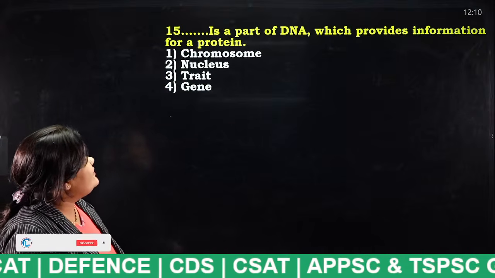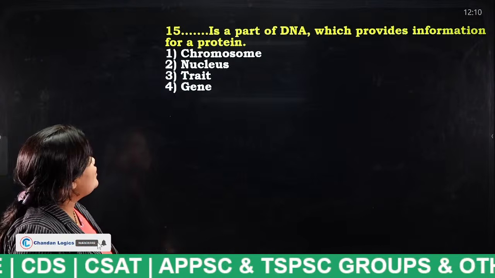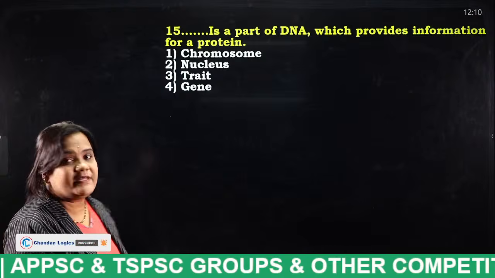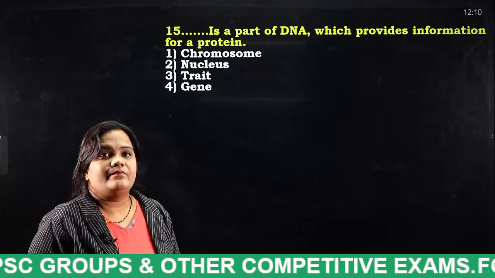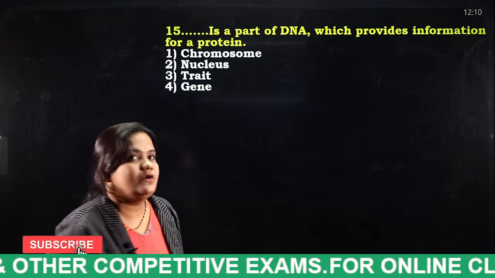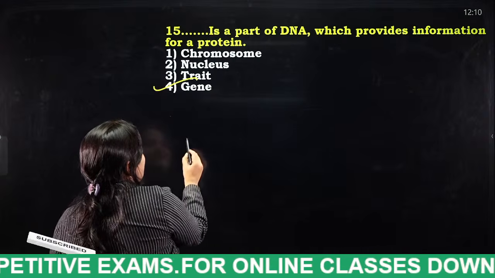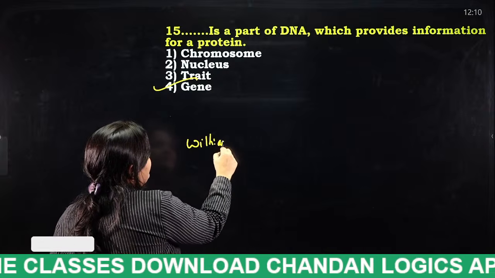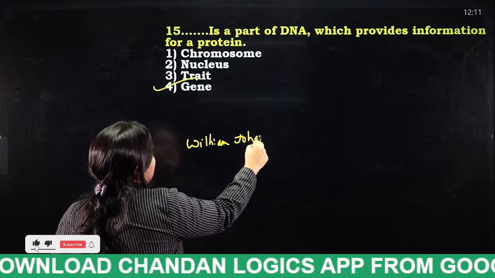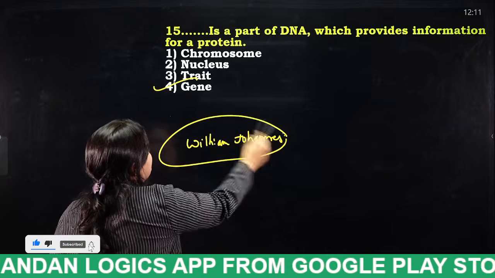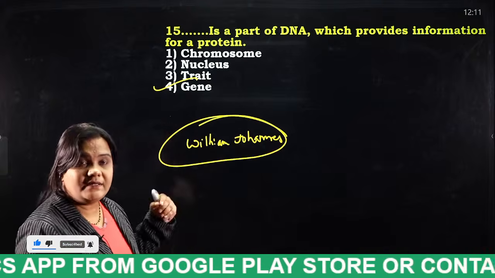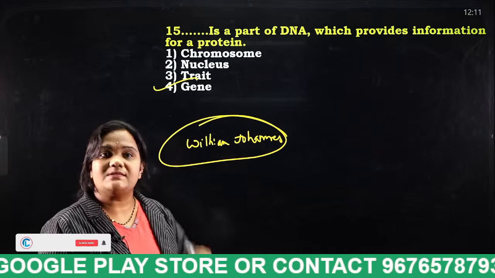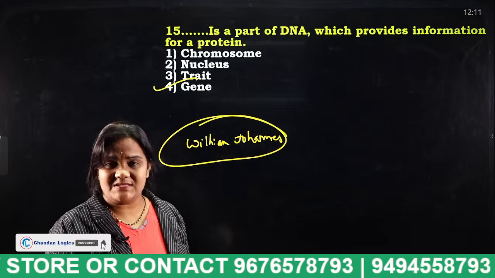Dash is a part of DNA which provides information for a protein. Chromosomes, nucleus, trait, gene. So tell me. Yes, very good. Okay. So who discovered gene? Who discovered gene? Wilhelm Johannsen. This person discovered gene. Who coined the term gene? Wilhelm Johannsen.